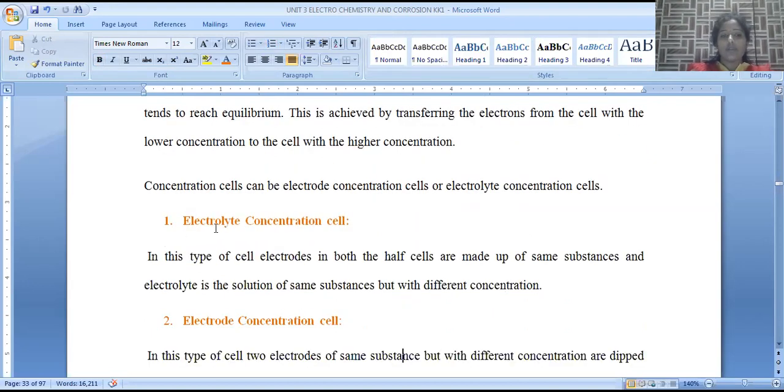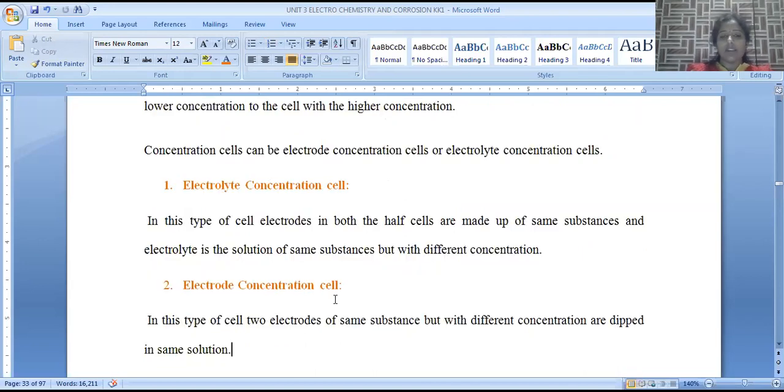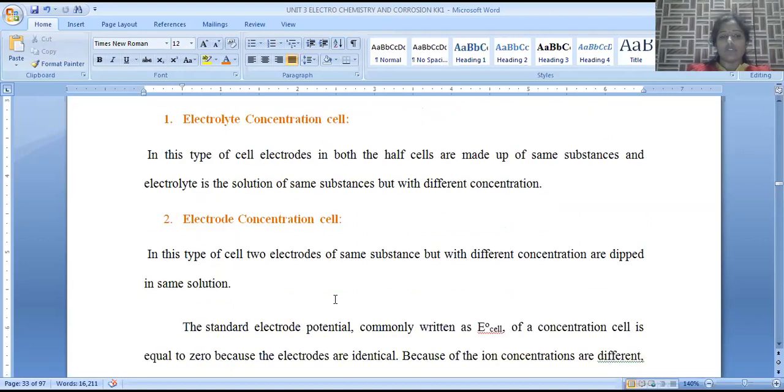Let us go one by one. In an electrolytic concentration cell, the same metal is dipped into two electrolytic solutions of different concentrations, C1 and C2, and we find the EMF of the cell. In electrode concentration cells, two electrodes with different concentrations are dipped into the same solution of the same concentration.